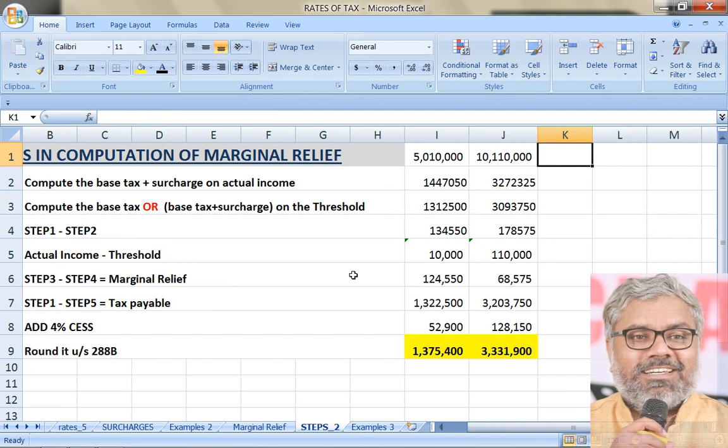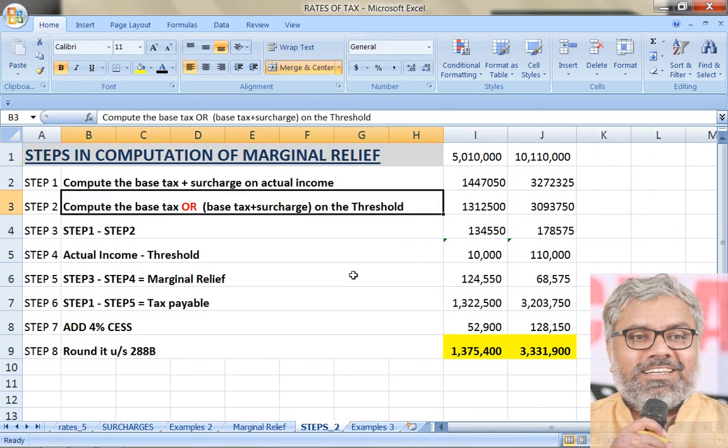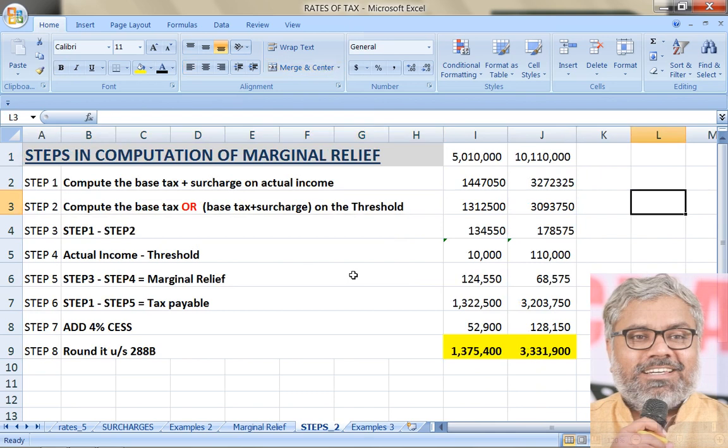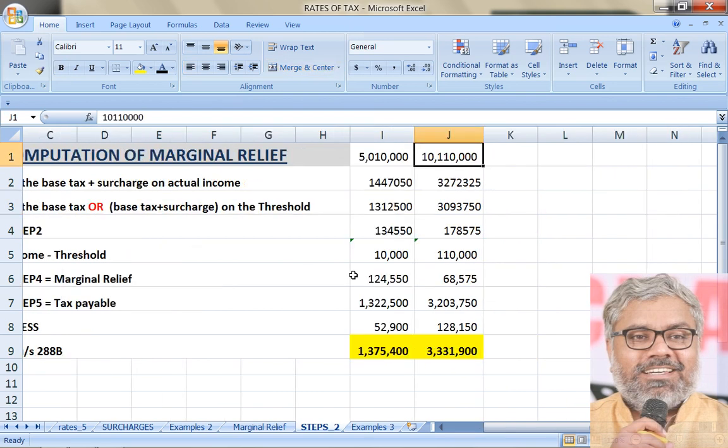And one more last item we will take as an example. Let us take a domestic company, with an income of, I am taking a complicated one directly so that you can understand the second step, because second step is only calculating base tax on threshold or base tax plus surcharge on threshold. So we are taking base tax plus surcharge on threshold. So let us take this as a different one.